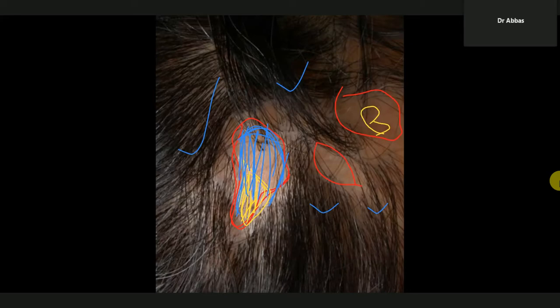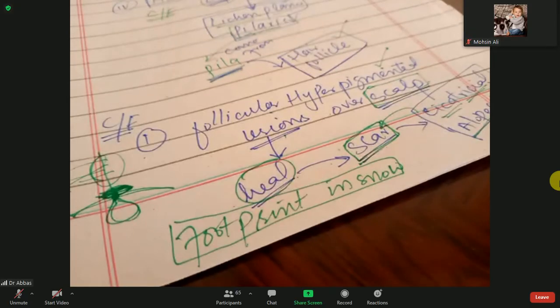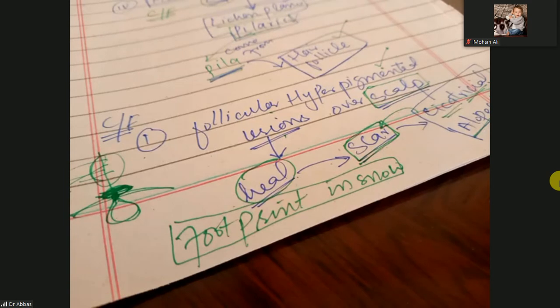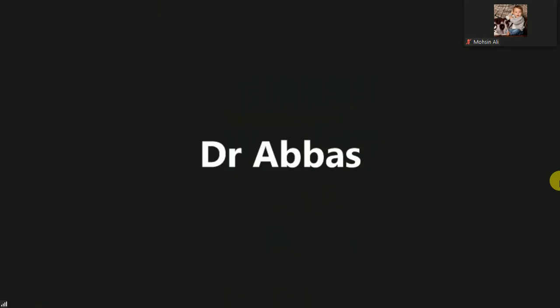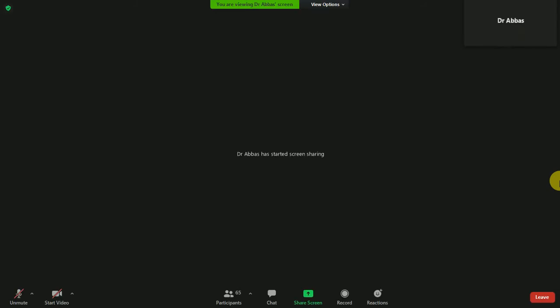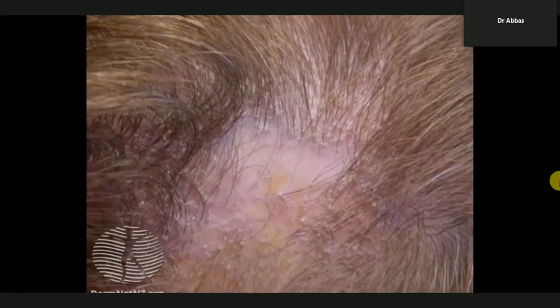So next one, other image. In this image, it is very clear. This is the cicatricial alopecia. When you check the hair follicles, the hair follicles are hyperpigmented. Look at these hair follicles. These are red in color, very red, hyperpigmented hair follicles.